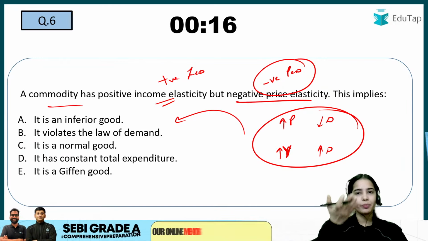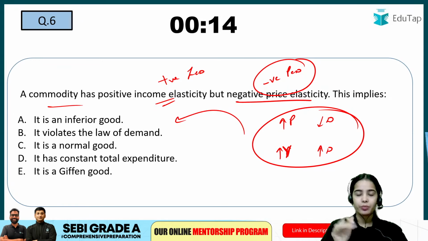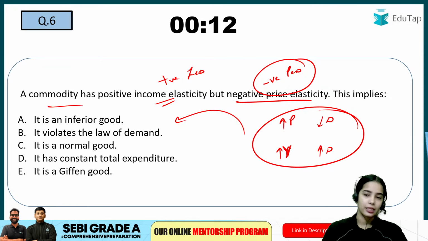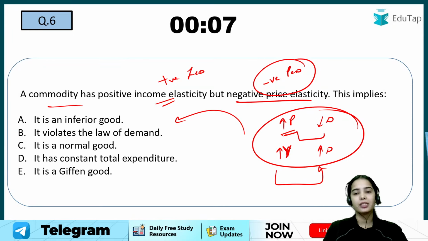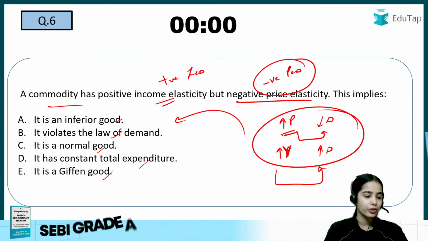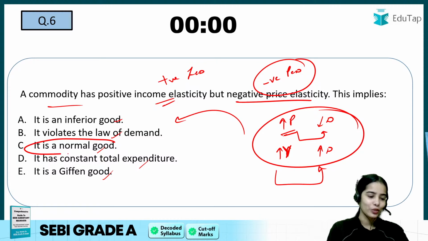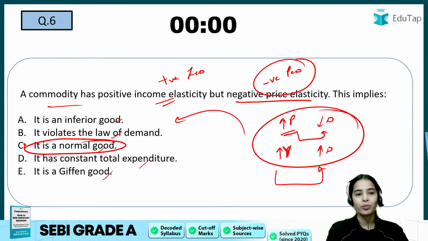With the increase in price, the demand is decreasing, but with the increase in income, the demand is increasing. Which kind of good is it? Is it an inferior good, or does it violate the law of demand? Is it a Giffen good, a normal good, or one with constant total expenditure? It is a normal good. Very good.